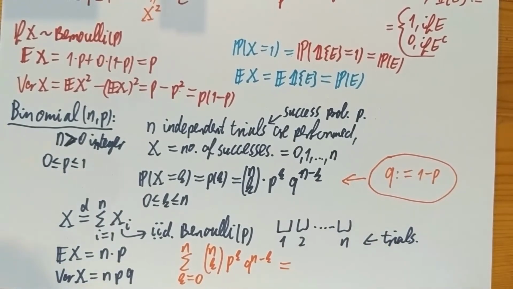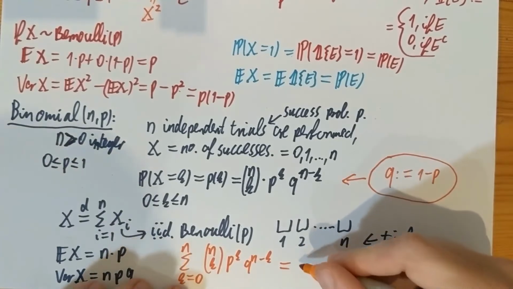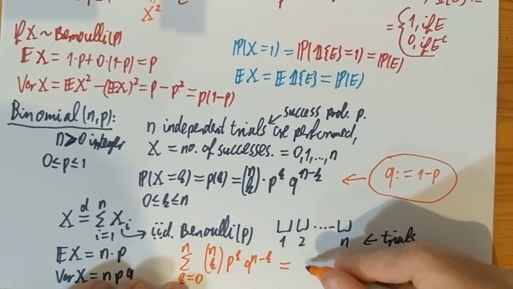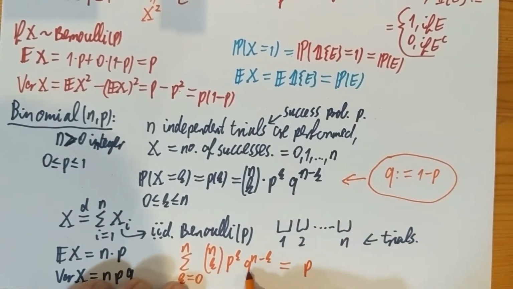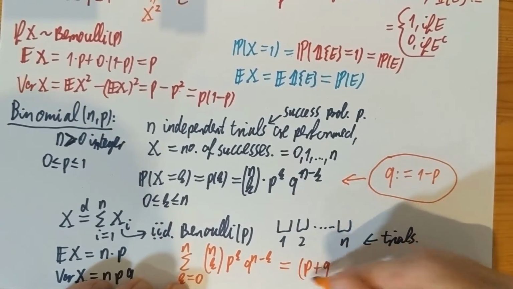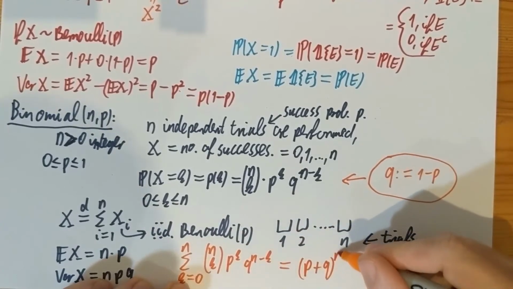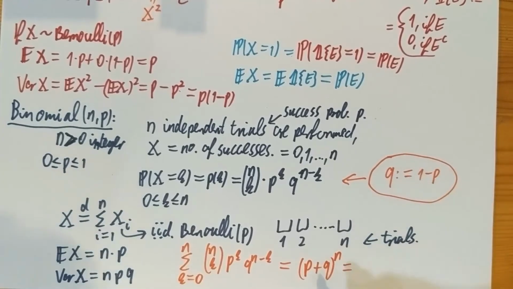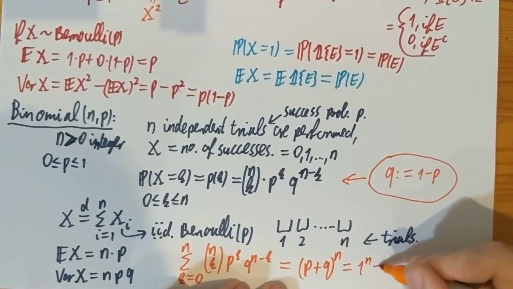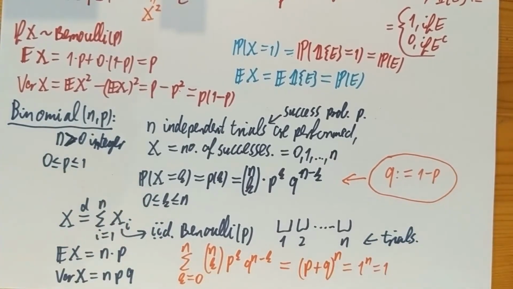It tells us that this is going to be the sum of this quantity and the other quantity raised to the nth power. But q is 1 minus p, so p plus q is 1, and so this is 1, so it is indeed a mass function. Okay, so that's the binomial random variable.